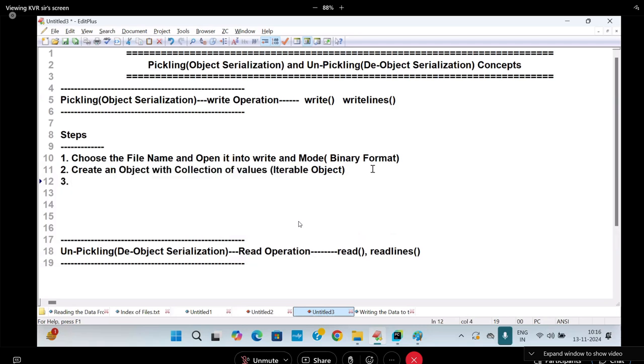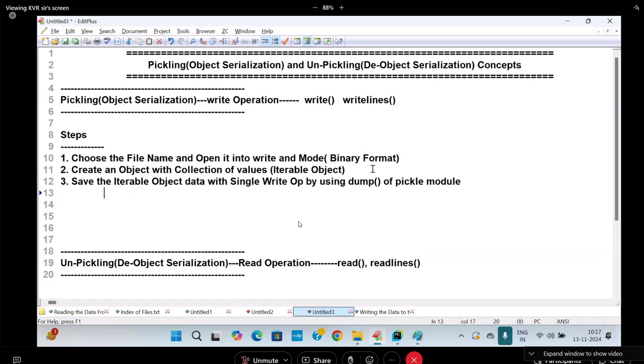Save the iterable object data with what operation? Single write operation, by using the dump function. What is the function name? Dump function of which module? Pickle module. So I need to import what module? Import pickle. Pickle dot, what is the function name? Dump. Dump of what is this now? Iterable object, comma what?